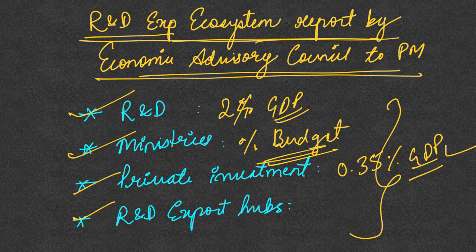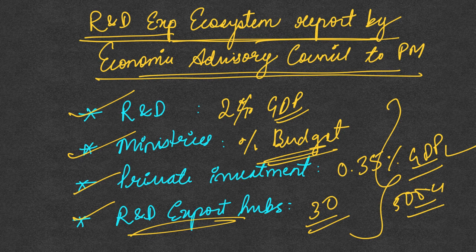And the fourth, it said that we need to set up research and development export hubs. The report specifically said that we need to create 30 dedicated research and development export hubs, and we have to have a corpus of nearly 5,000 crore which can be used to fund the major projects which could form a part of this export hub. So these were the important recommendations that were made by this committee to improve the research and development ecosystem in India.